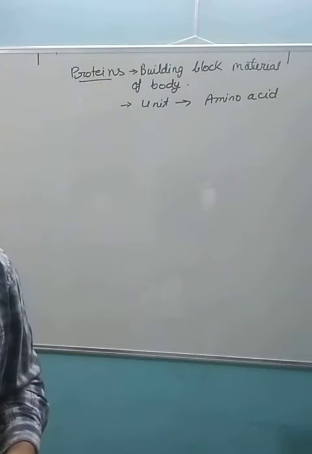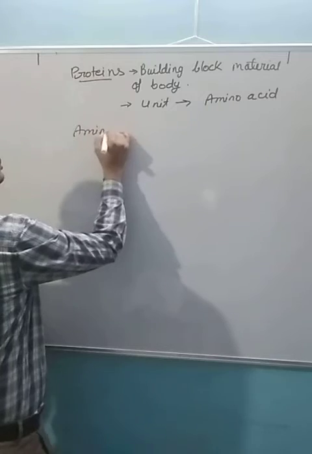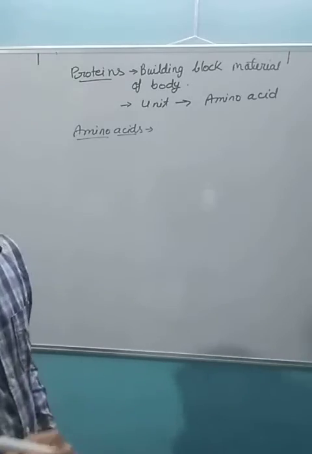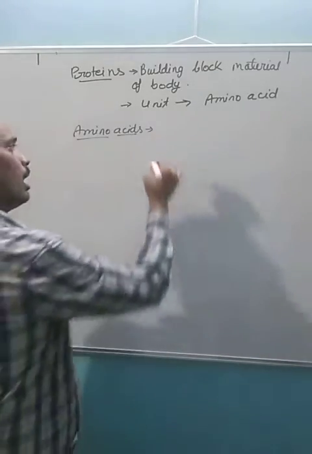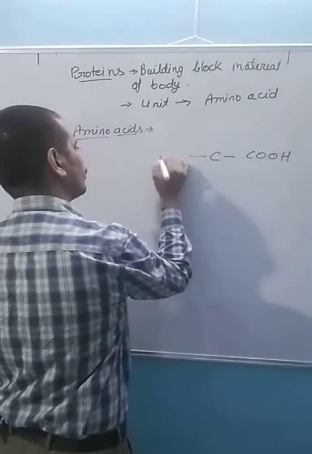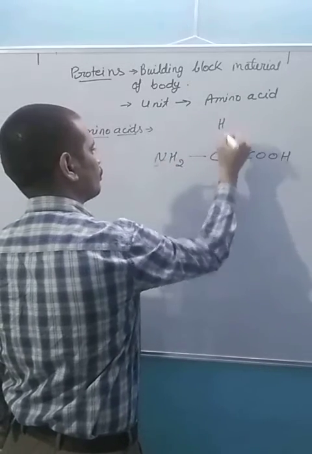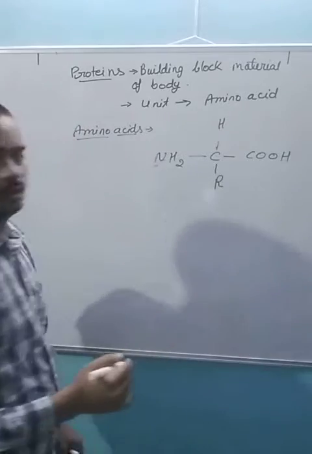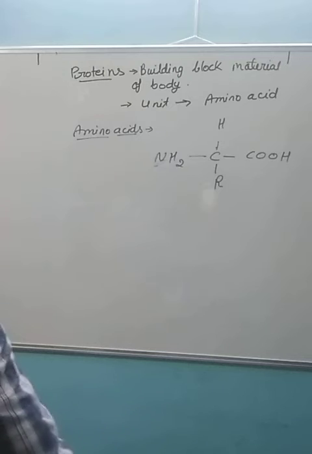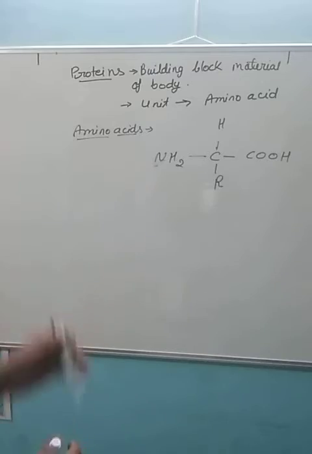Now we are going to discuss amino acids. Amino acids are made by the amine group and R. It is the most common structure of an amino acid. Now these amino acids are